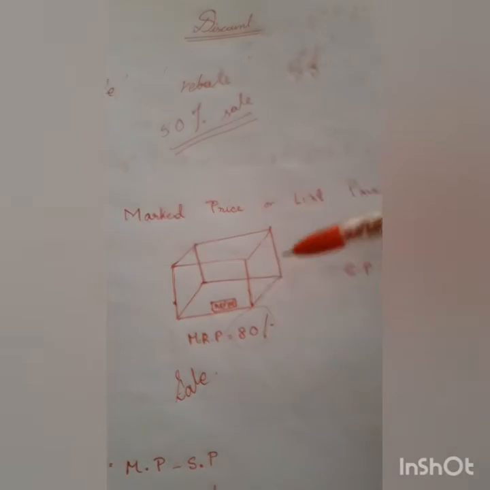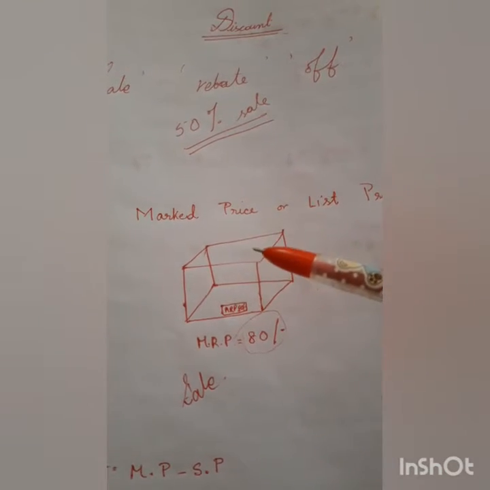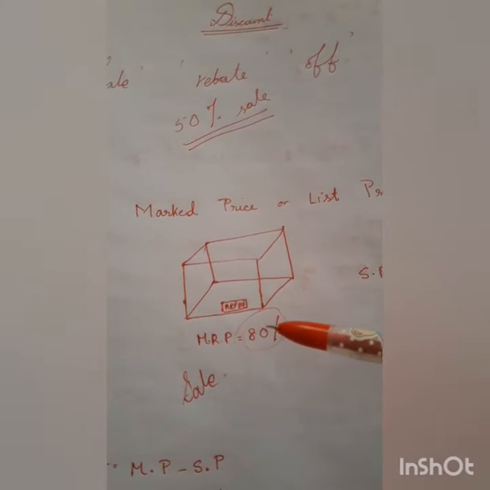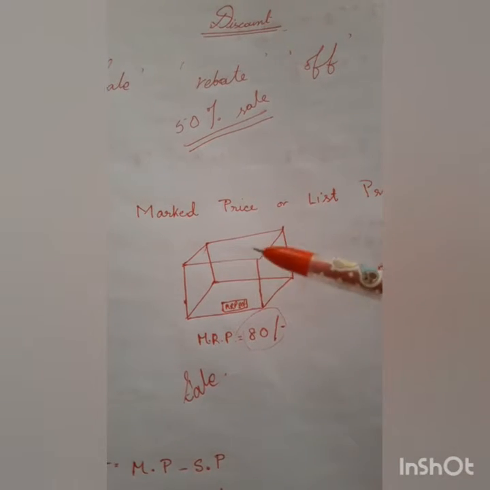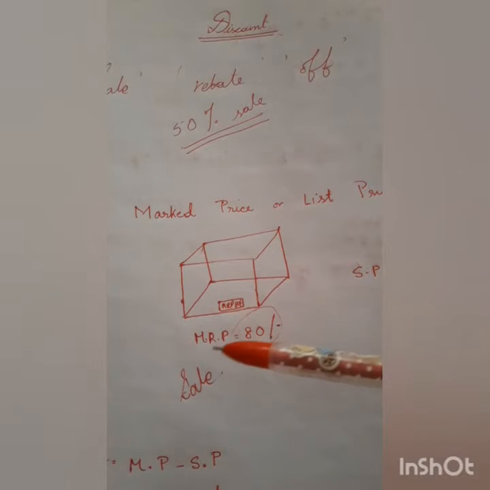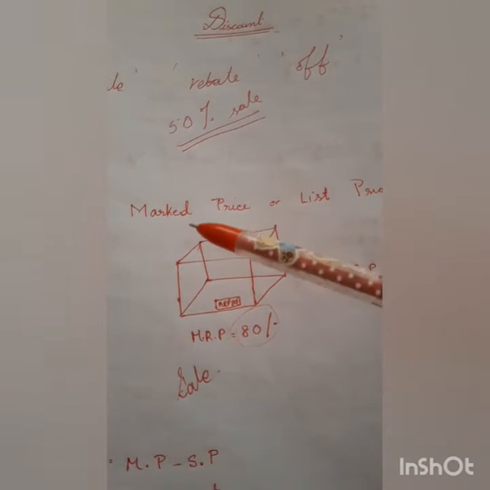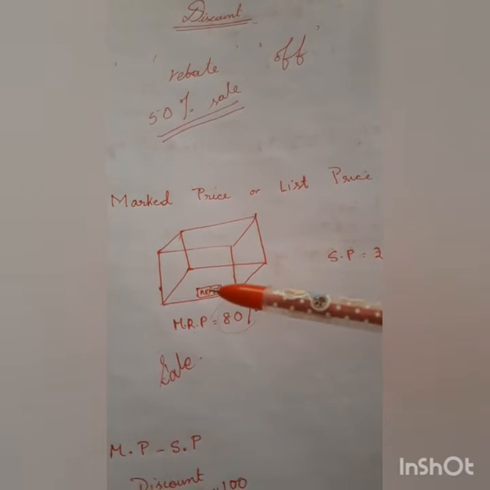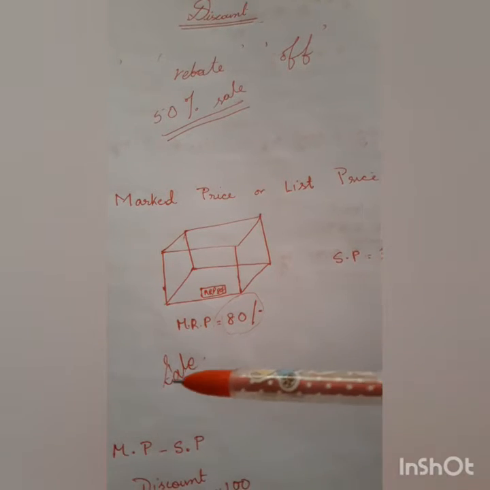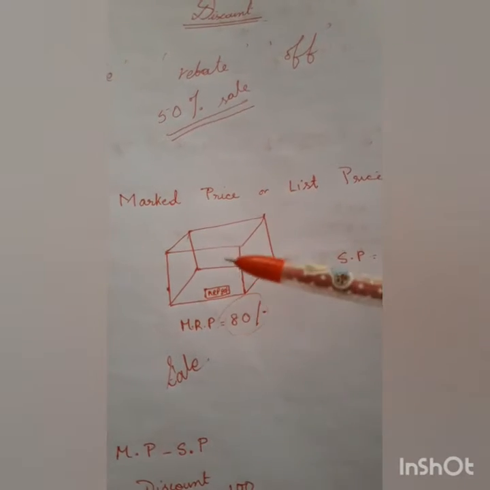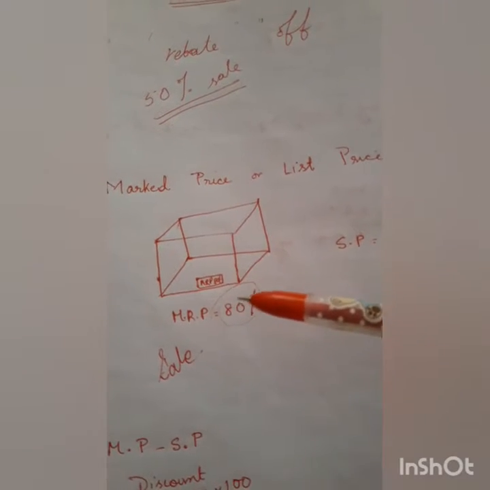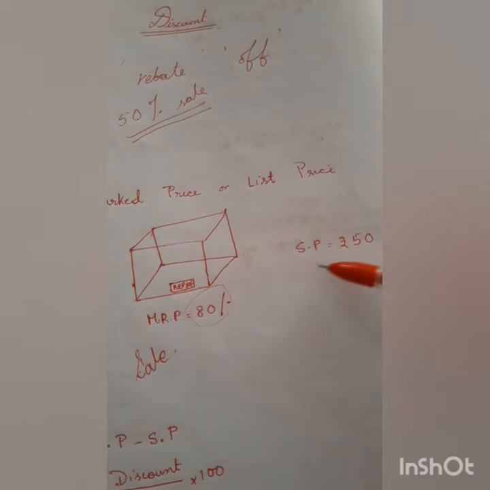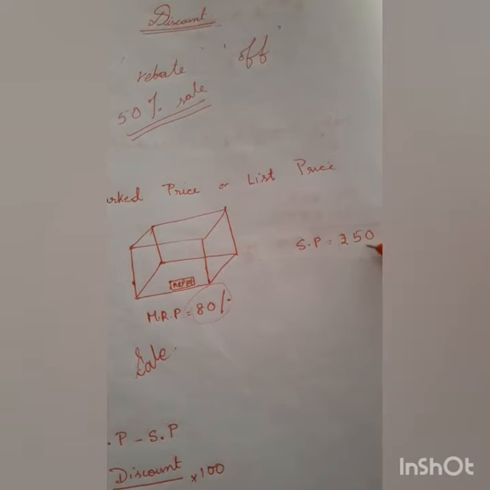Now, suppose the shopkeeper marks the price of the article at rupees 80. The price that is marked on the article, written at the back of the article, which we read as MRP, is known as the marked price or the list price. After marking it at rupees 80, he says that he is giving it on a sale. So he gives me the same article at a little lesser price, say at rupees 50.